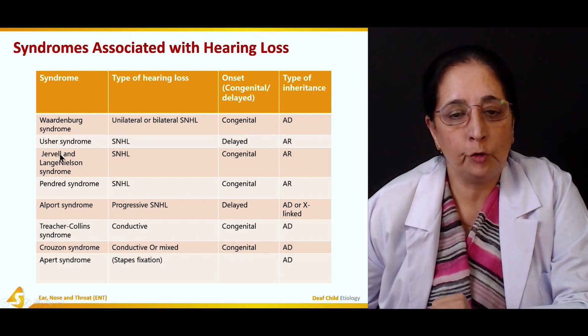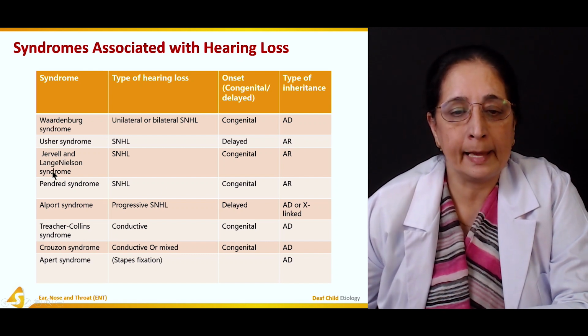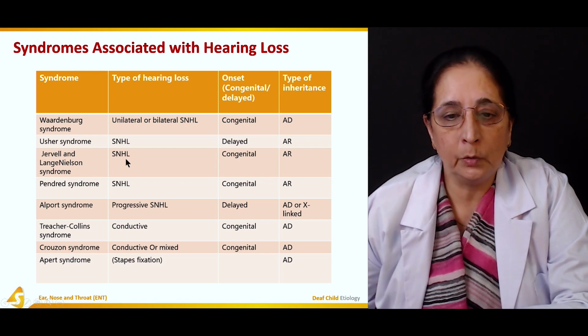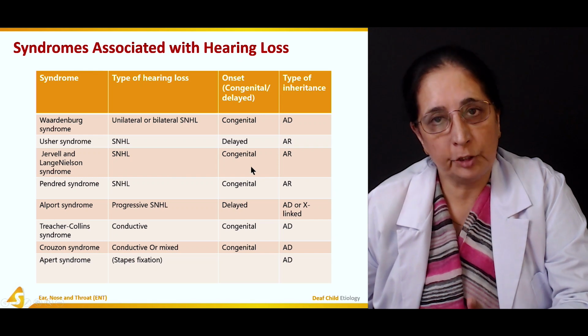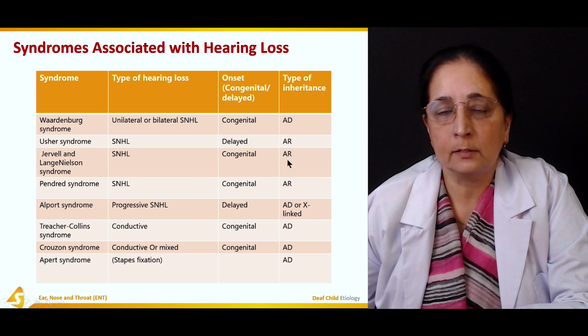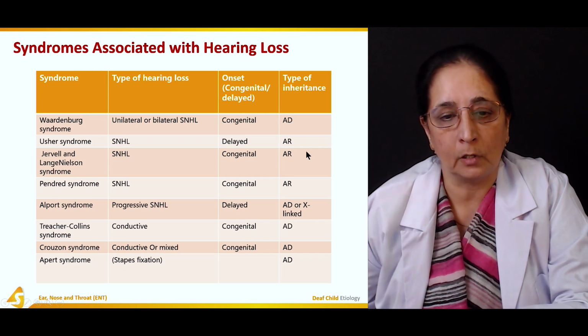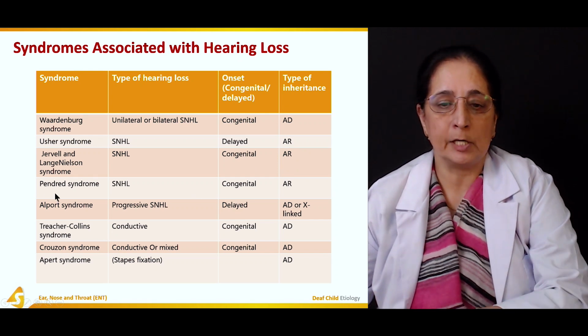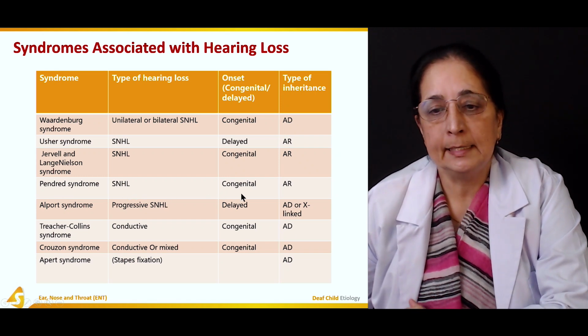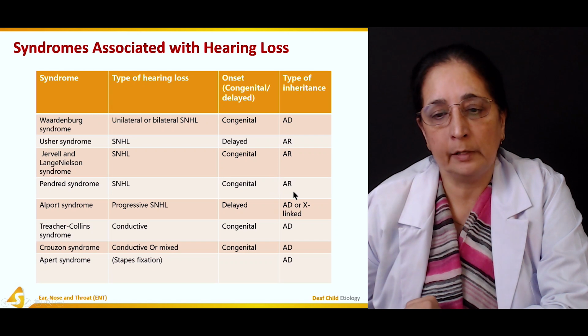Another type of syndrome is Jervell and Lange-Nielsen syndrome. Again, sensory neural hearing loss. It's congenital disorder present by birth, and it's autosomal recessive also. Then Pendred syndrome, again, sensory neural hearing loss. It's congenital, autosomal recessive.